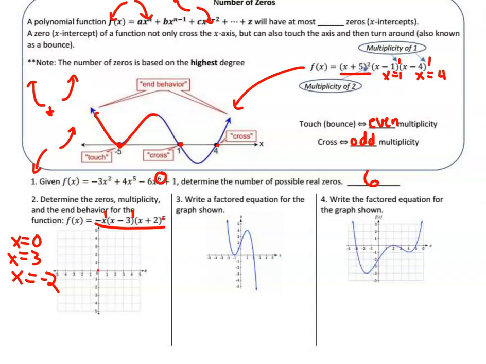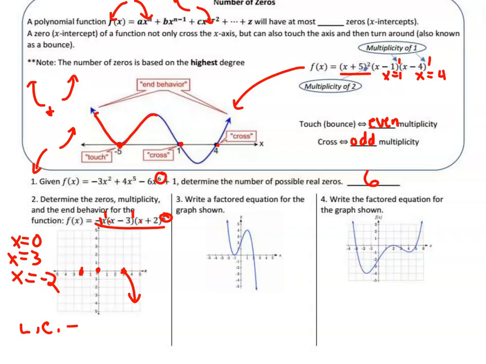So we're going to have an x-intercept at 0, an x-intercept at 3, and an x-intercept at negative 2. And if I look at what the coefficient would be, this is a negative 1 times 1 times 1 to the 5th power. So 1 times 1 times 1 times 1 times 1. That would be a negative 1 leading coefficient. So the leading coefficient is negative, which means down on the right.